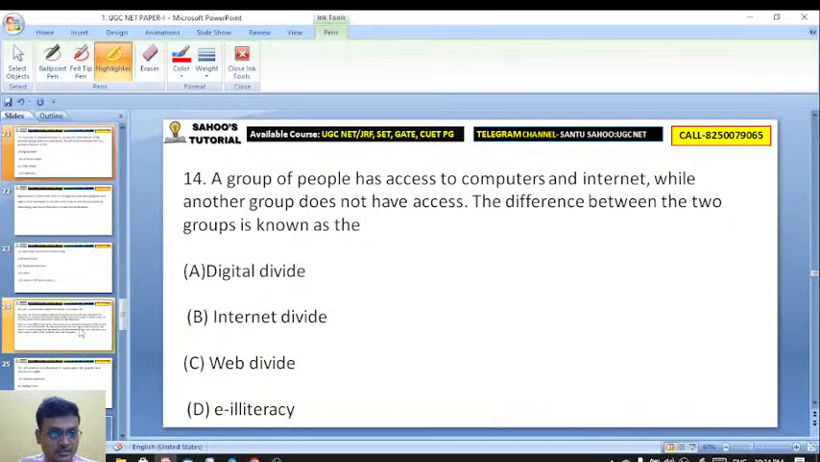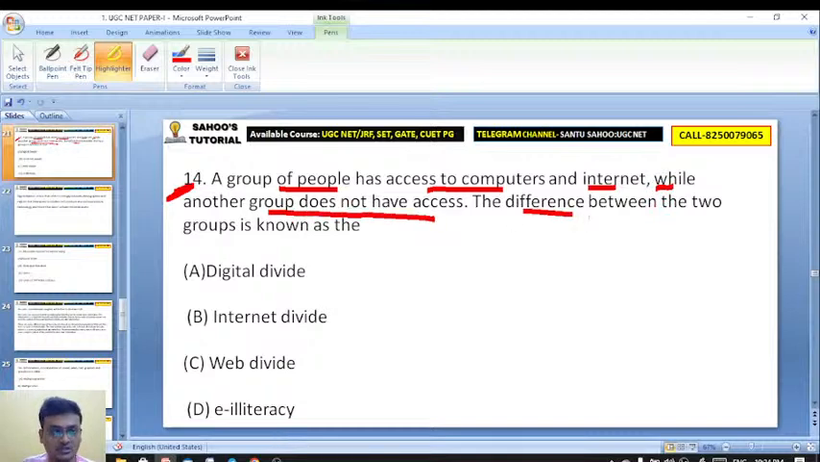Clear? Okay. Here is question number 14. A group of people has access to computers and internet, while another group does not have access. The difference between the two groups is known as digital divide, internet divide, web divide, or illiteracy. एक ग्रुप को कंप्यूटर इंटरनेट में एक्सेस है और एक दूसरा ग्रुप को एक्सेस नहीं है. This difference between the two groups is known as what?